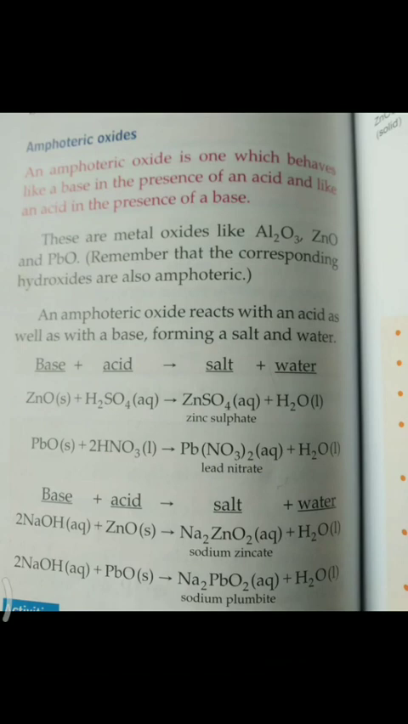Zinc oxide when reacts with sulfuric acid forms zinc sulfate and water. Lead oxide mixed with nitric acid forms lead nitrate and water. Then sodium hydroxide mixed with zinc oxide forms sodium zincate and water. Sodium hydroxide reacts with lead oxide and forms sodium plumbite and water. And revise all the questions.